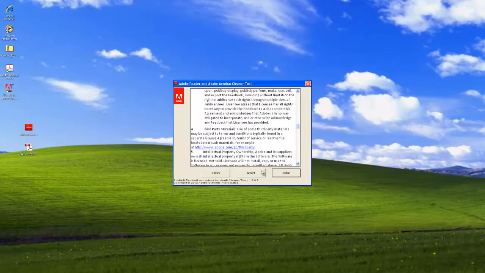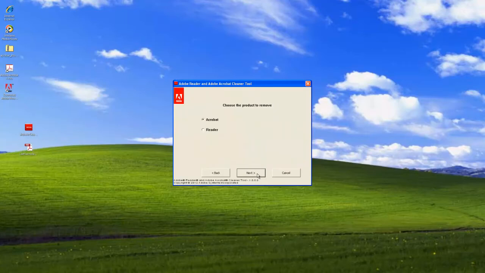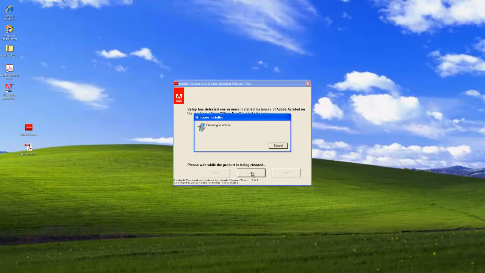And we are going to accept it. Choose the product to remove. We have Acrobat 10 Pro installed, so that's what we're going to select. Say Next. And then it says Setup has detected one or more installed instances of Adobe Acrobat on the machine. Press Clean Now to start cleanup. And we press the button Clean Now.